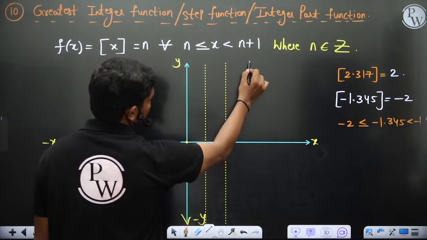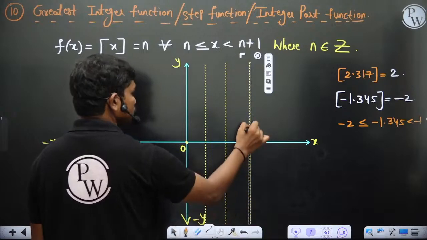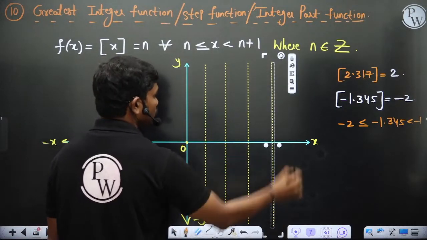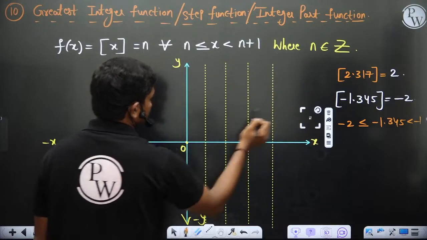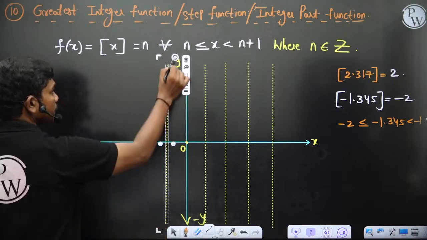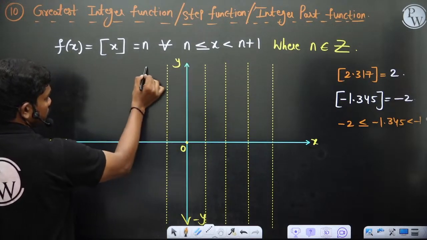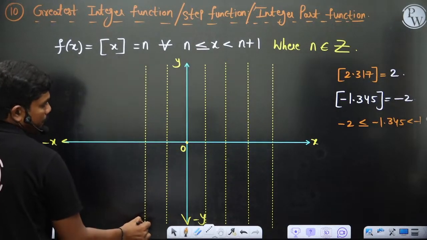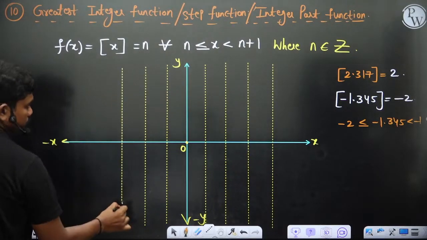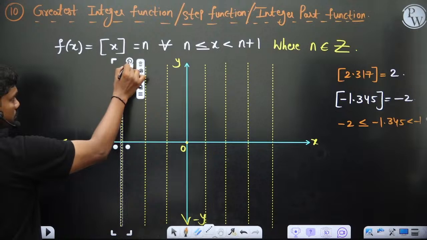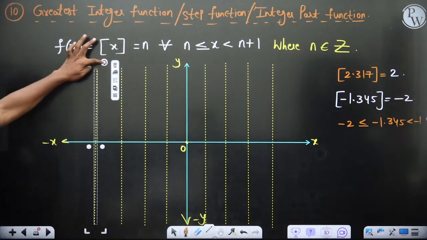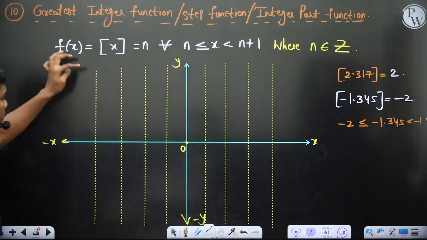X is equal to 2, x is equal to 3. Fine. Then x is equal to 4. I'm just stopping here because I just want to confuse things again. So this is x is equal to minus 1, minus 2, minus 3, then x equal to minus 4, of course. Clear? So this is x is equal to minus 4.